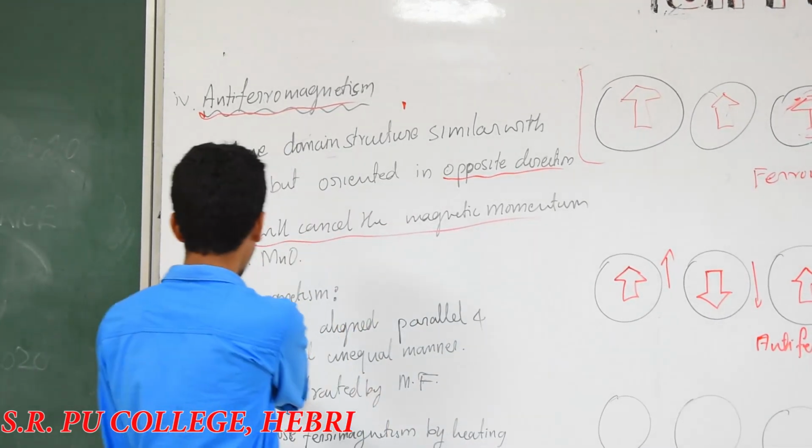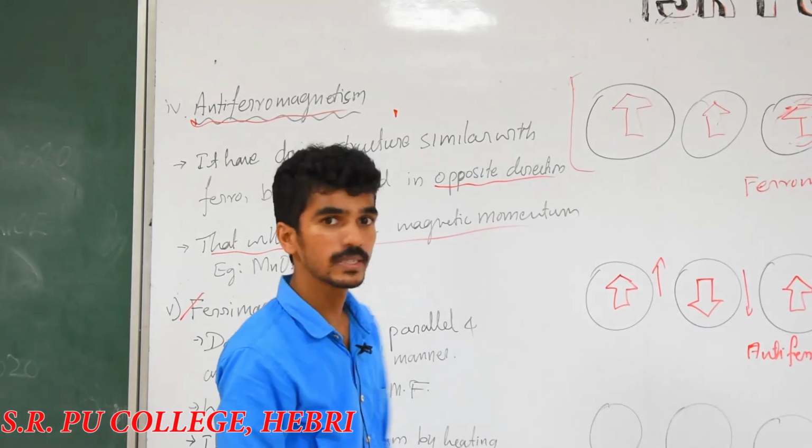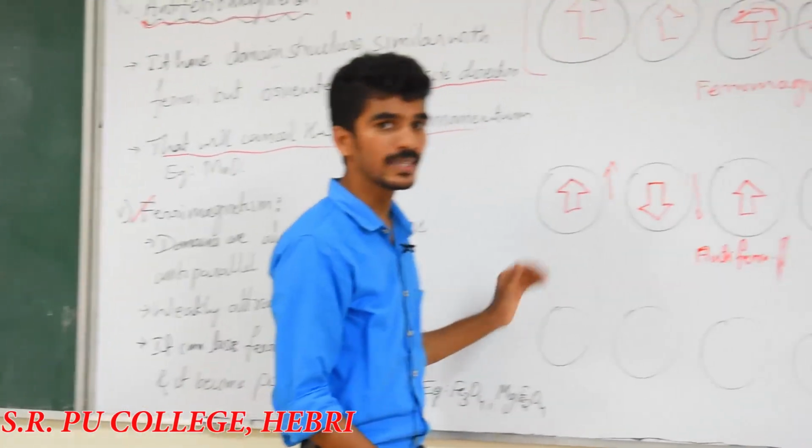And we move to the last one, that is ferrimagnetism. In this, what happens?